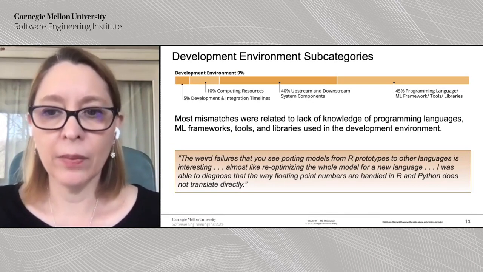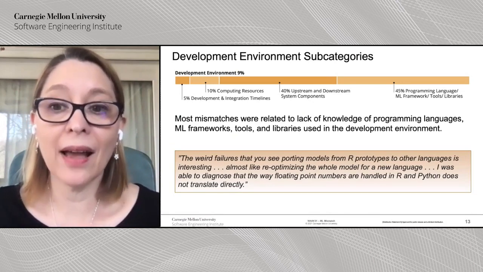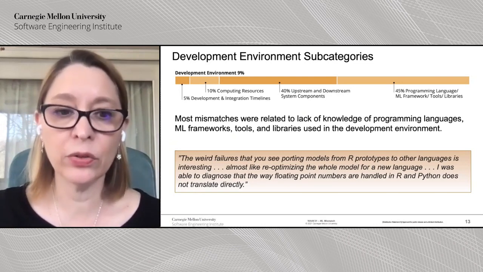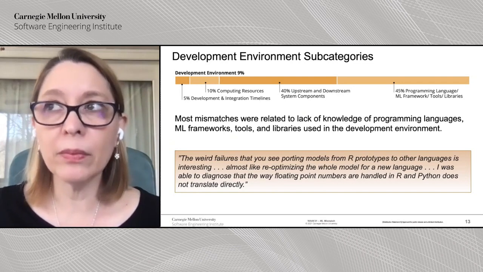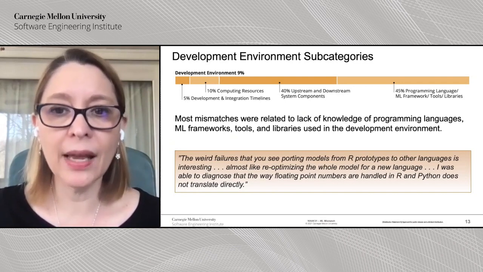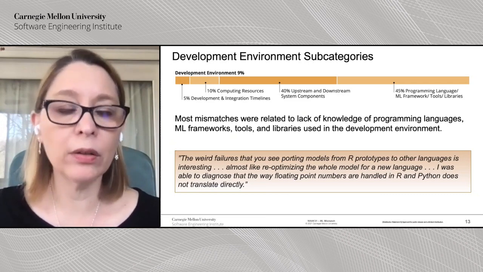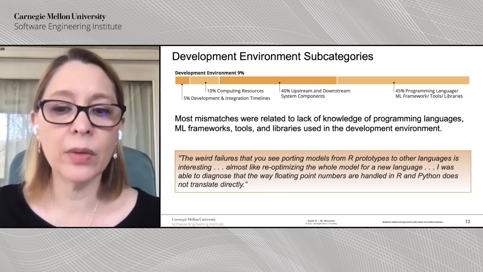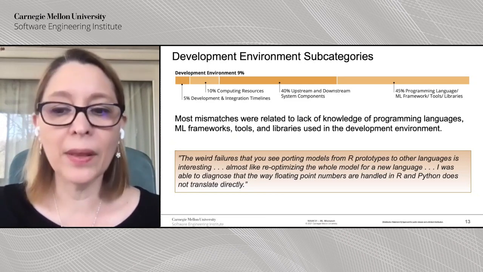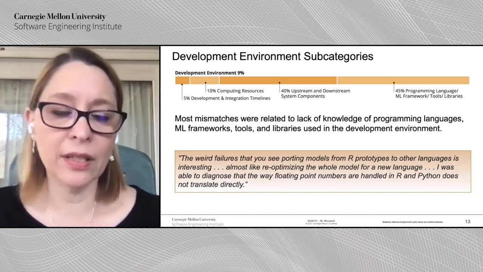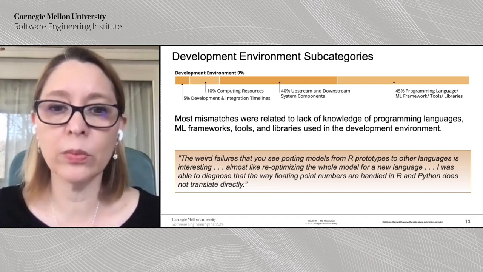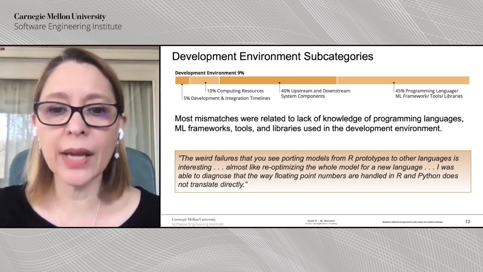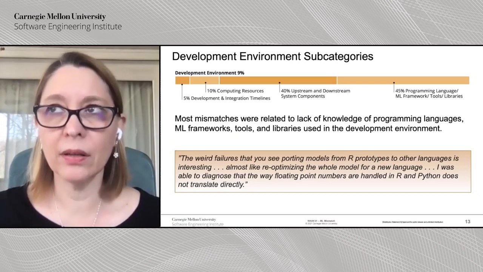As far as development environment, most mismatches had to do with lack of information or shared information with respect to programming languages, frameworks, tools, and libraries used in the development environment. We found several mismatches related to this category, in particular in environments where the model had to be ported from one language to another. For example, we know that among data scientists, it's very common to develop models using R, but then in production, often these models have to be translated, for example, to Python, which is much more used in production.